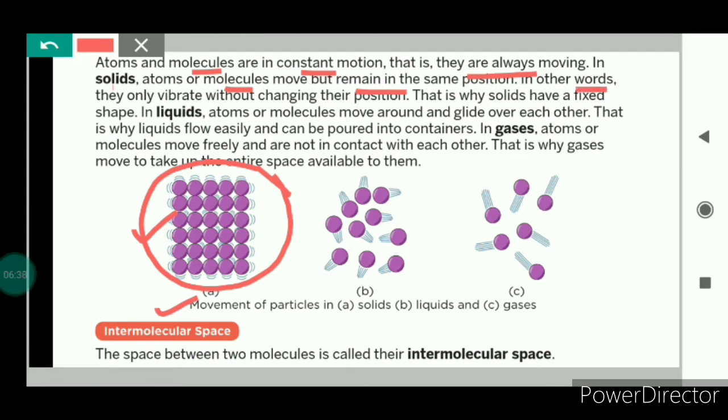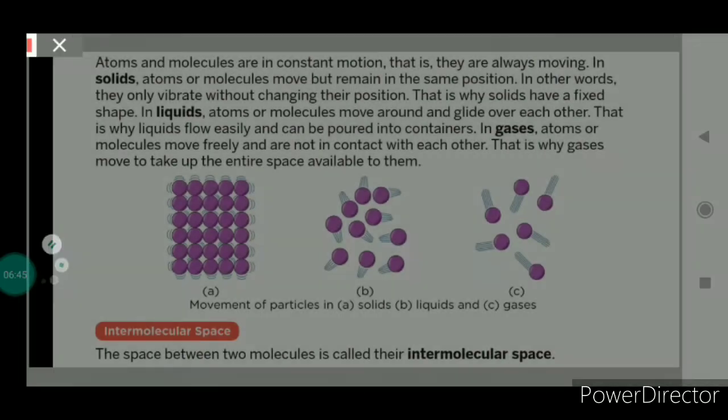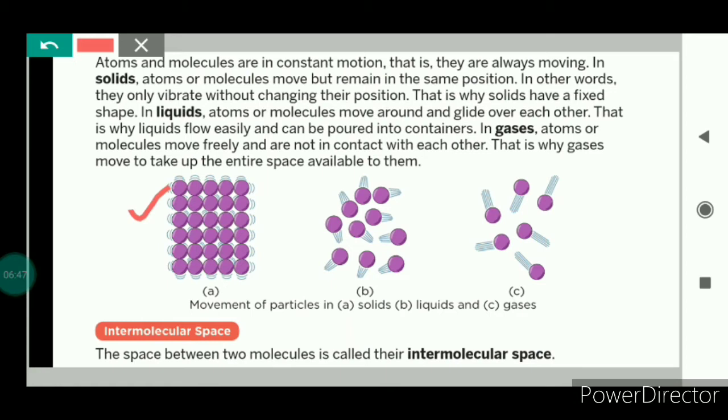That means they only vibrate without changing their position. We can clearly see that in a solid, the particles are very closely packed. They are very close to each other, because of which the molecules in solids only vibrate without changing their position.